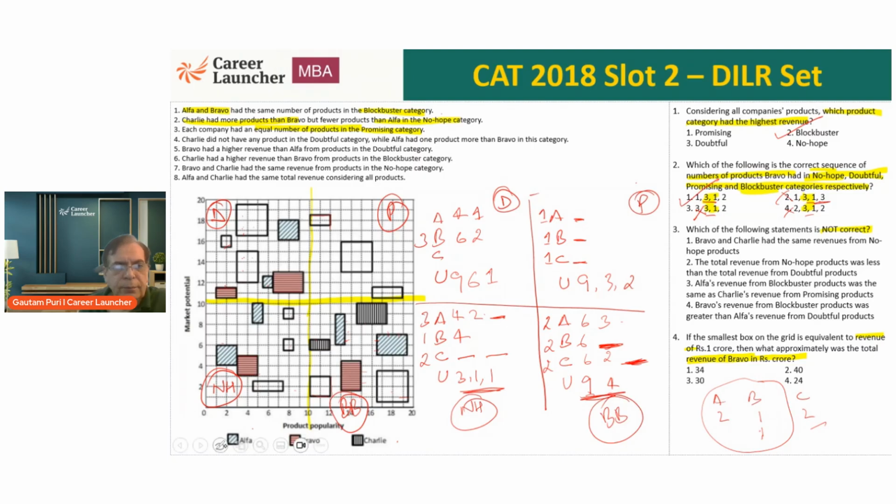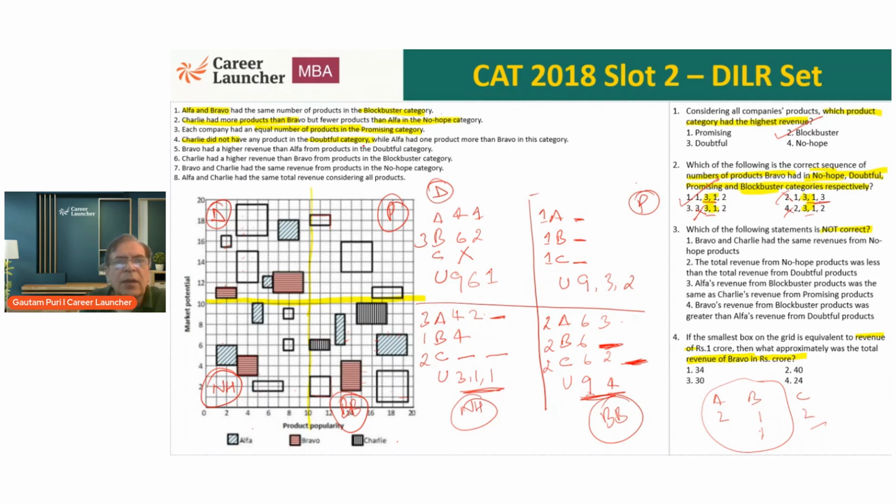Okay. Next statement. Charlie did not have any products in the doubtful category. As far as the doubtful category is concerned, Charlie is 0. So nothing in Charlie. This is the doubtful. Charlie has no products in the doubtful category.